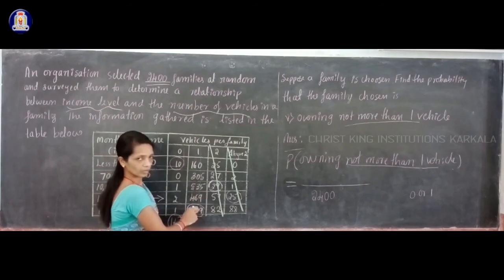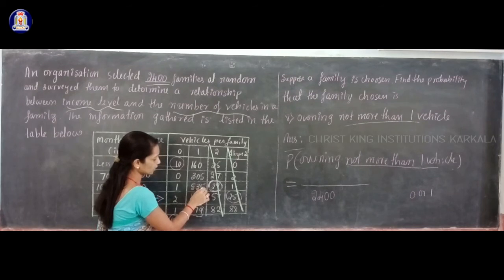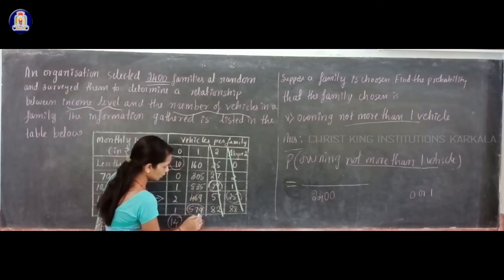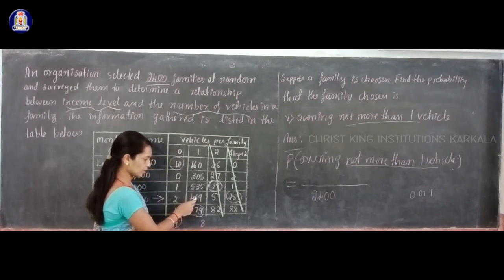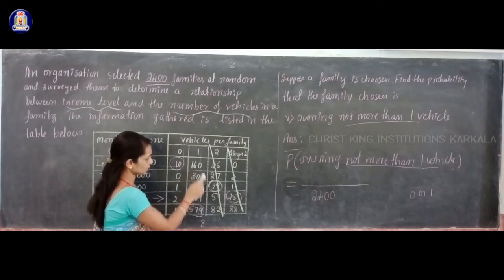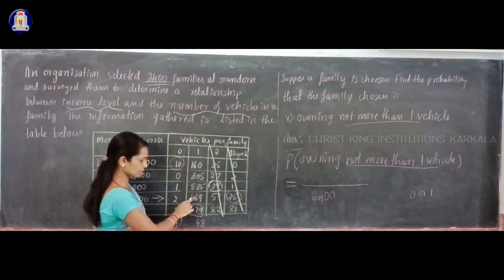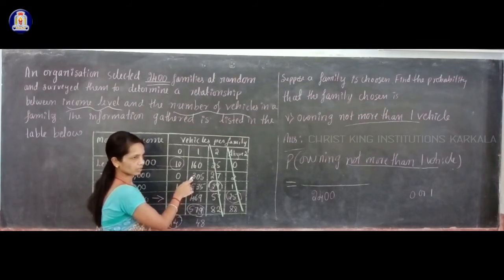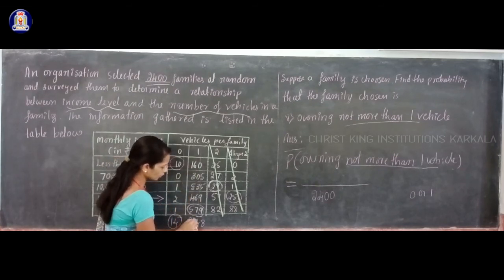And the total number of families with one vehicle, that we check: 5 plus 5 10, 10 plus 9 19, 19 plus 9 that is 28, 2 left, then 7 plus 2 9, 9 plus 6 15, 15 plus 3 that is 18, 18 plus 6 that is 24, 2 left, 5 plus 2 7, 7 plus 4 11, 11 plus 5 16, 16 plus 3 19, 19 plus 1 20. Okay, 2048 in